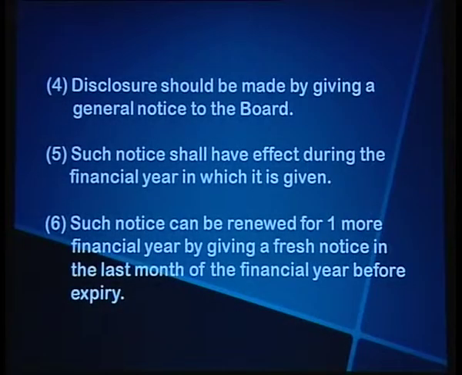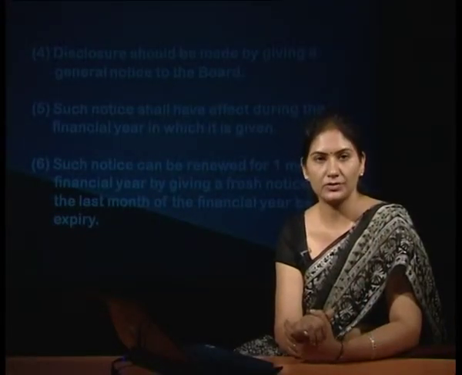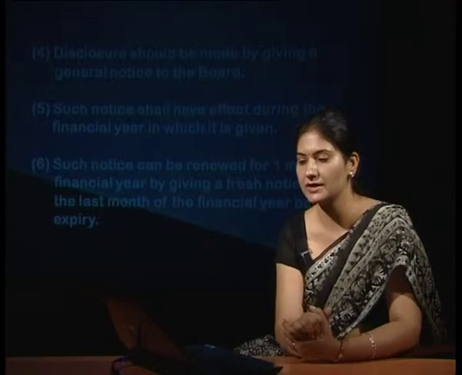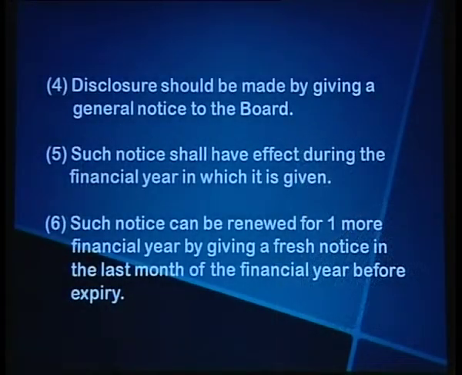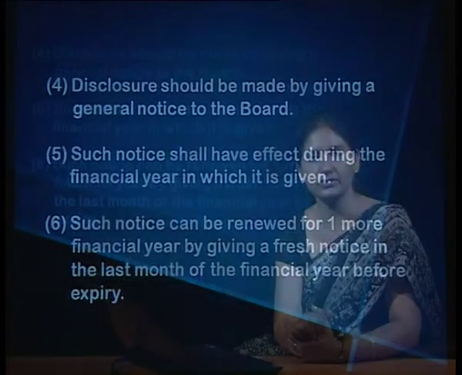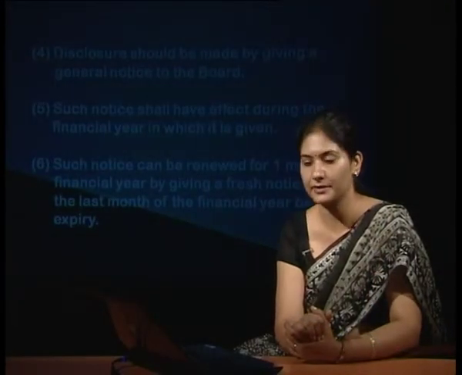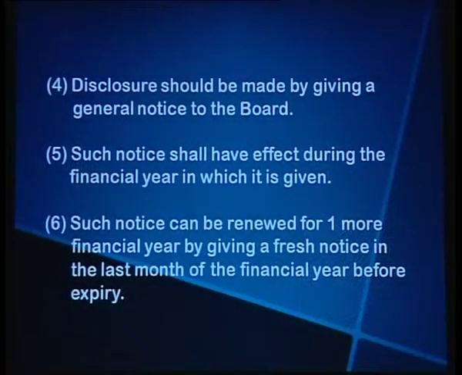The disclosure can be made by giving a general notice to the board. Such a notice can be given in writing to the board, telling about the kind of interest that he has in that particular resolution or contract. The notice shall have effect during the financial year in which it is given. So, he has to give the notice only once in the whole year. Such a notice can be renewed for one more financial year by giving a fresh notice in the last month of the financial year before the expiry.